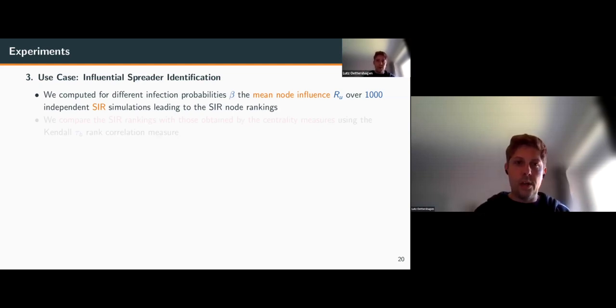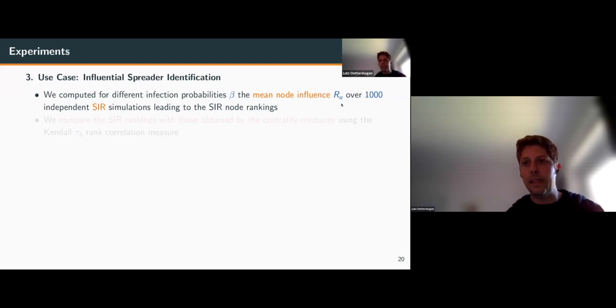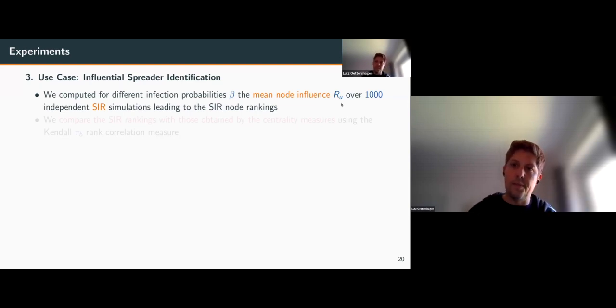At the beginning, all nodes but one are susceptible and one node is infected. Then we model this spreading process in the network for the infection probability beta. At the end, we count the number of infected nodes and recovered nodes, and we rank the nodes according to their ability to spread, or if we start at this node, how much the spread goes through the network.